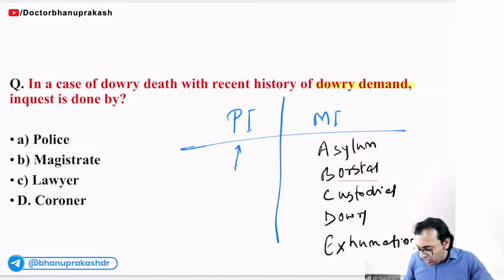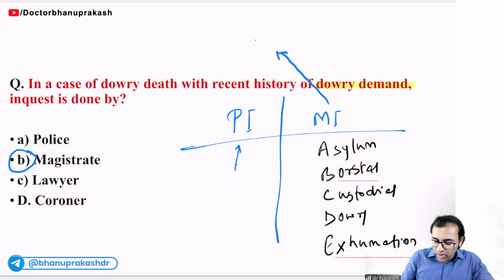Exhumation means what? Digging out the dead body from the grave. So remember here, in all these cases, magistrate inquiry will be done. We have learned that one is judicial magistrate, another is executive magistrate.